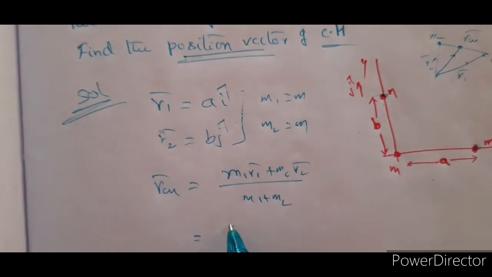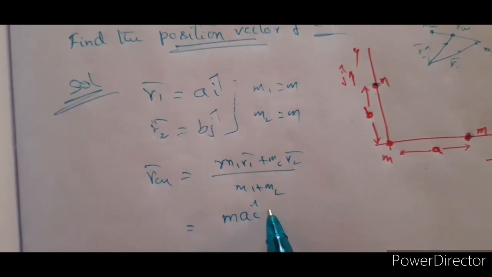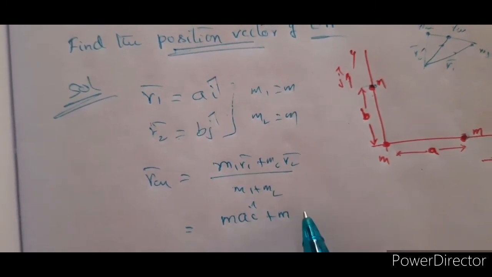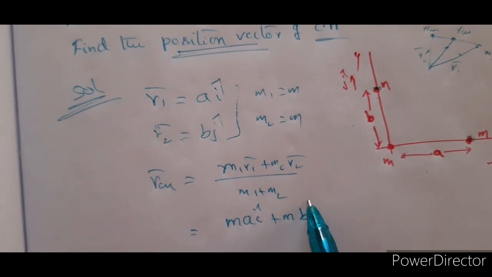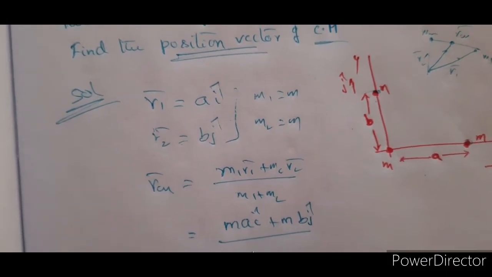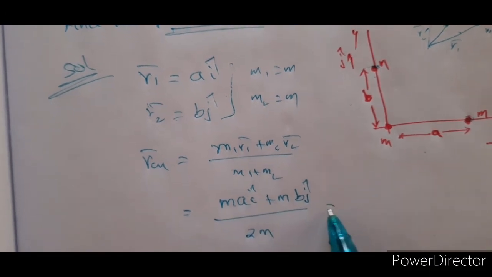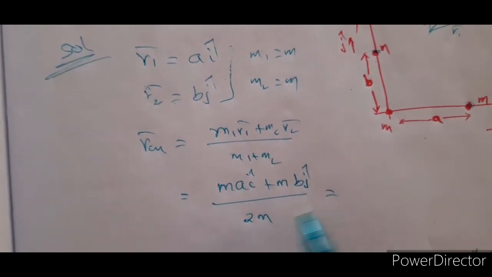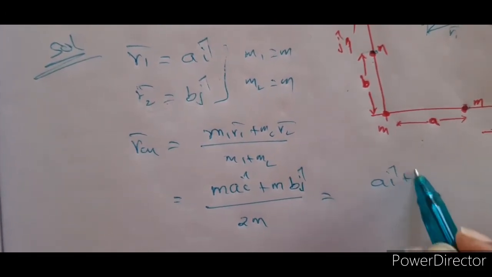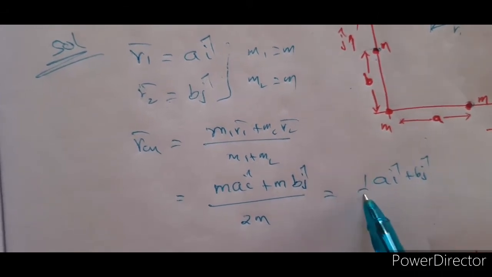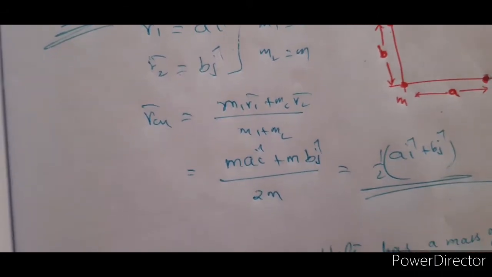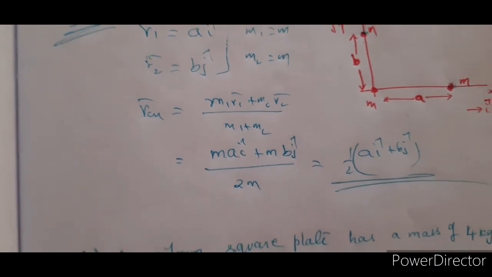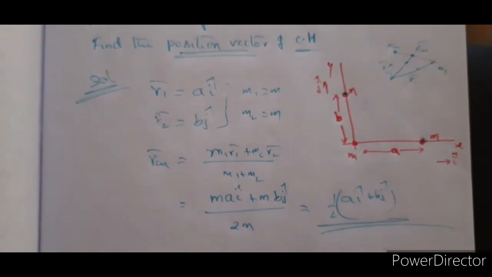So therefore (m AI cap plus m BJ cap) divided by (m1 plus m2), being 2m. Right, so therefore the m's will get cancelled. Therefore (AI cap plus BJ cap) by 2, or 1 by 2 times (AI cap plus BJ cap), is the position vector of the center of mass. Make a note of it.